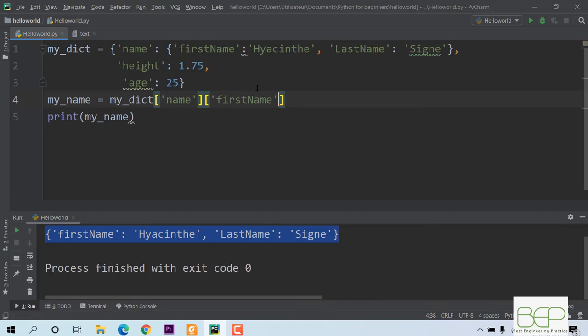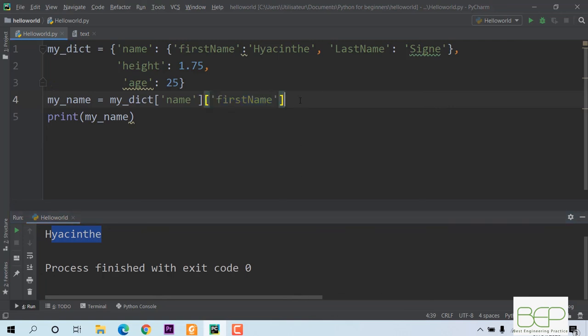So if I print it again, now I will have only my first name, which is Hyacinthe, because my name will go in key name, it will return a dictionary, and in that dictionary it will return the value with key first name. Let's print and see the result. So you see that is Hyacinthe.